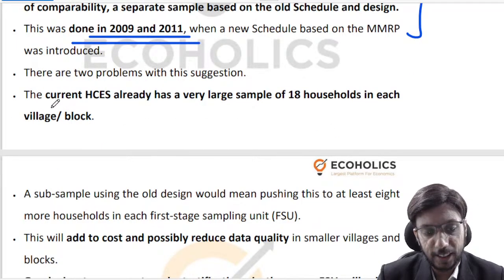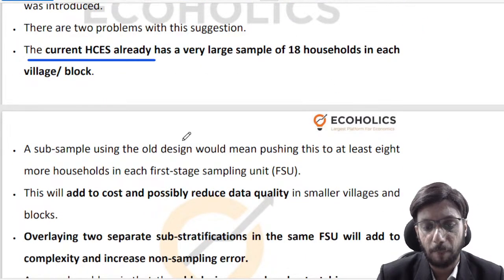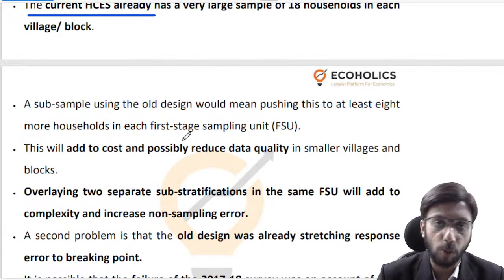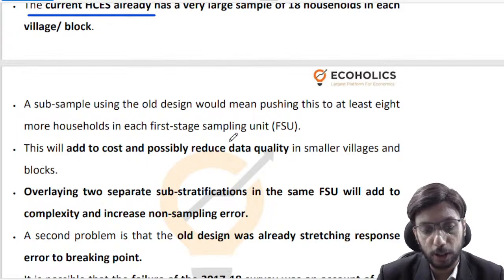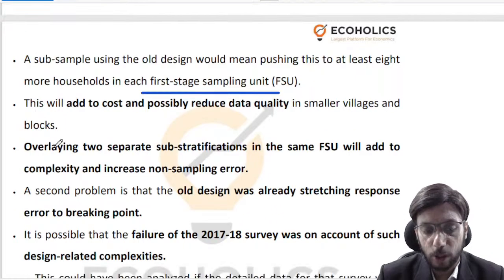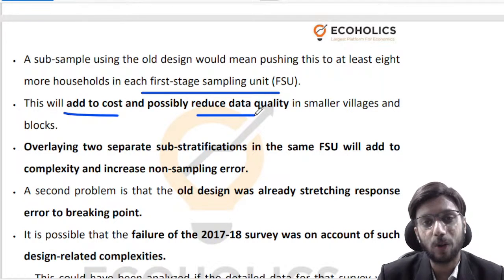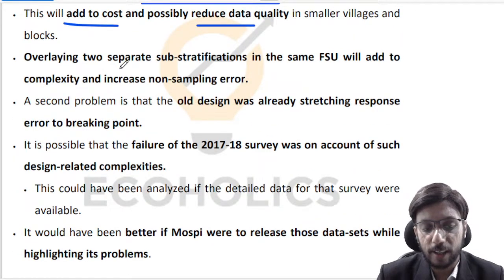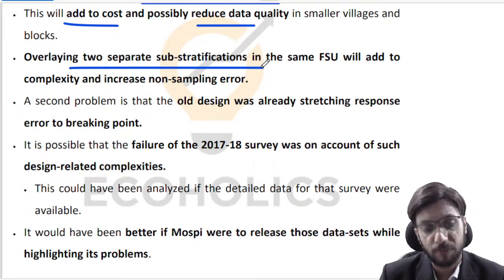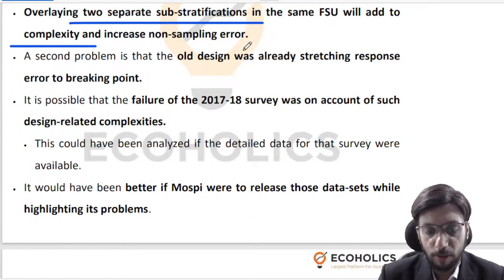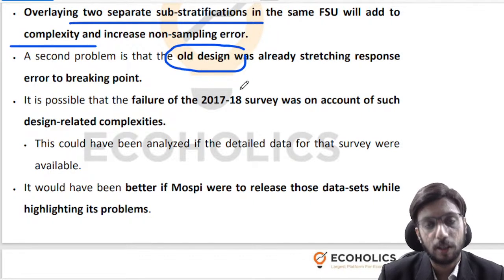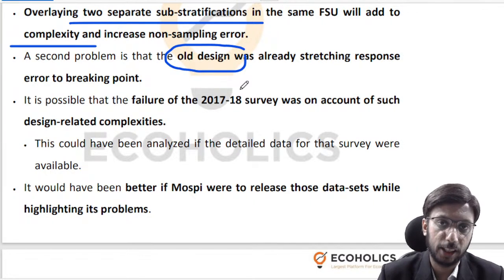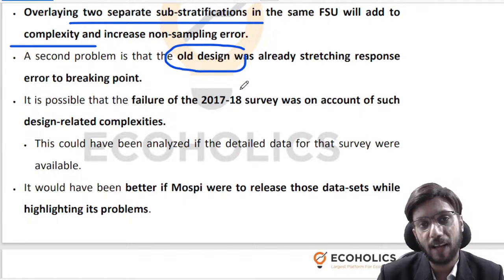Now the current HCES is already a very large sample of 18 households in each village. If you try to do one survey with an old methodology and another with a new methodology on the first stage sampling unit, then you are adding to the cost and reducing the data quality, because who has 5 to 6 hours to answer your questions honestly, right? And if you try two different sub-stratification strategies and then do the survey, again there will be a lot of complexity, given that the old design already had very clear design flaws and there were very clear recommendations to move beyond it. There is no reason why we shouldn't have moved beyond it.